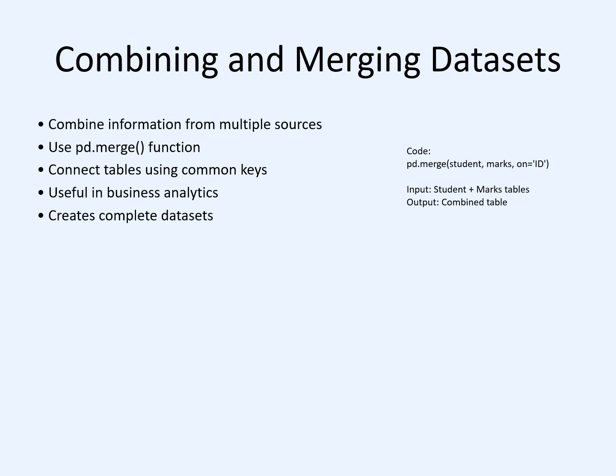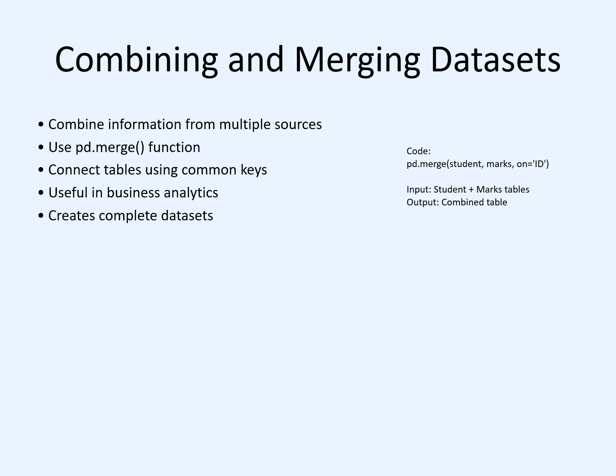Pandas provides the function pd.merge to combine two or more datasets. The merge operation connects tables using a common key. A common key is a column that exists in both datasets, such as student ID, customer ID, or product ID. In this example, we have two tables: a student table containing student details, and a marks table containing subject marks. Both tables may contain a common column called ID.